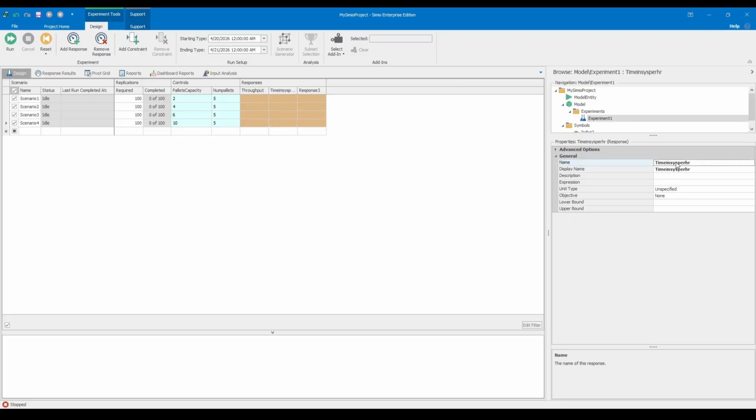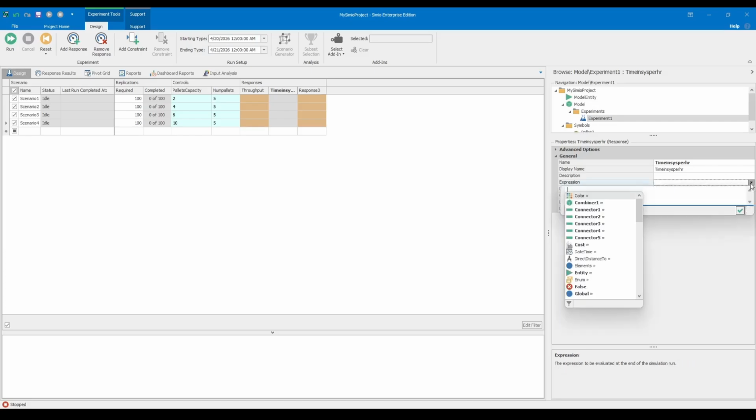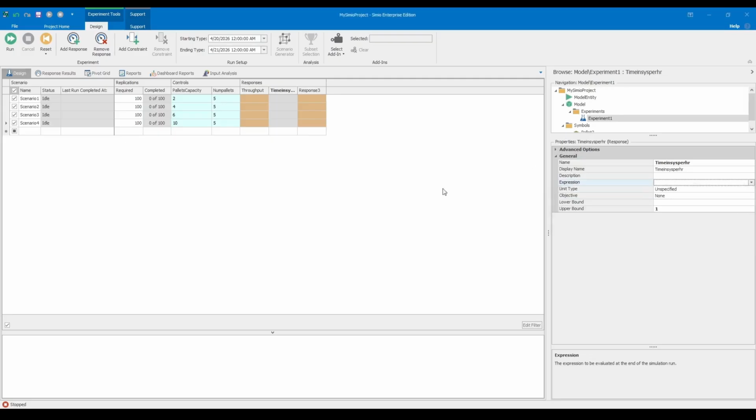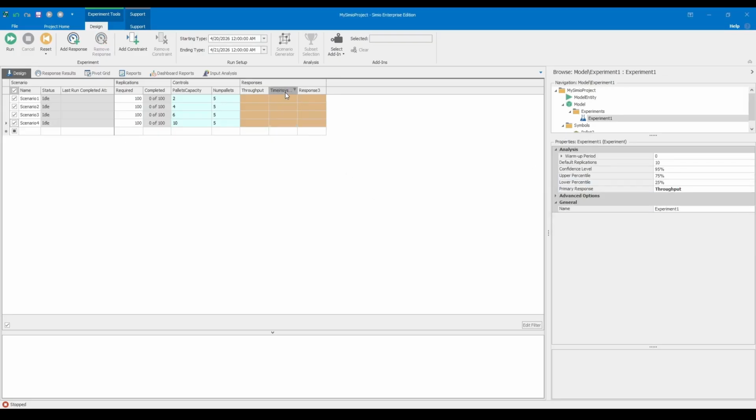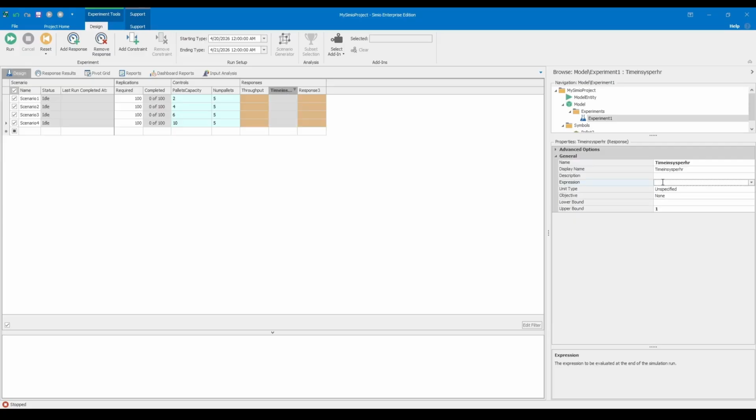With our responses defined, we set up several scenarios to test the interaction between our num pallets and pallet capacity properties. We can create 2 to 4 distinct scenarios, varying the pallet capacity between 2, 4, and 6, while adjusting the fixed number of pallets in circulation.